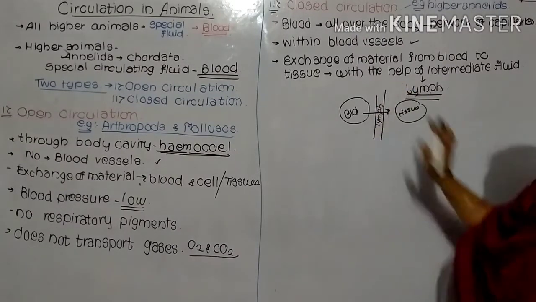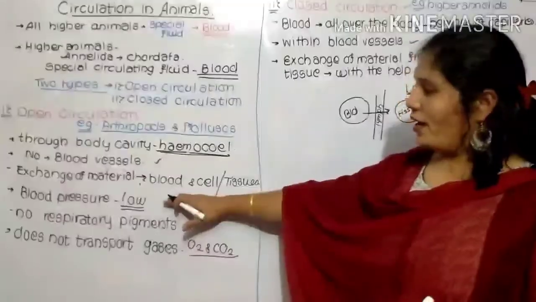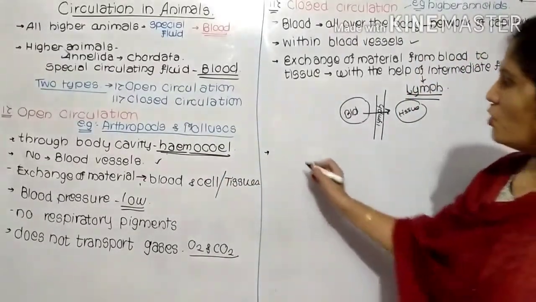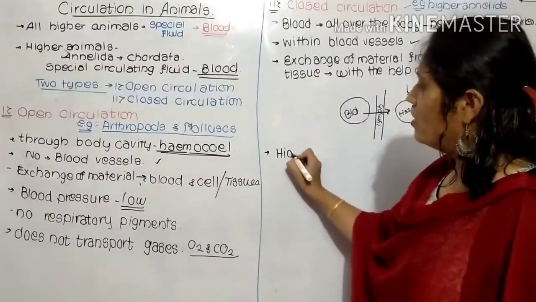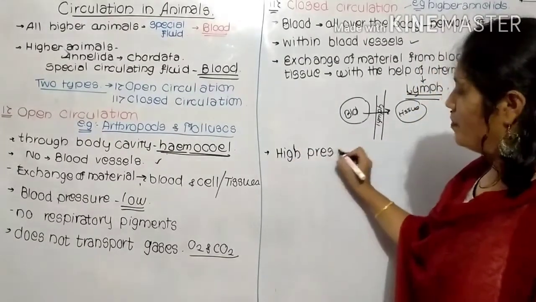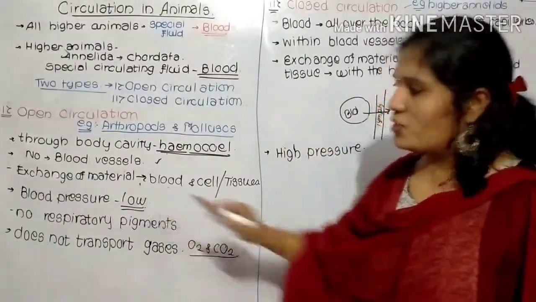That intermediate fluid is present here. In the other system, that intermediate fluid is not present. There is a direct contact between the blood and the cell. Now here the blood flows with high pressure, and there the blood is flowing with low pressure.